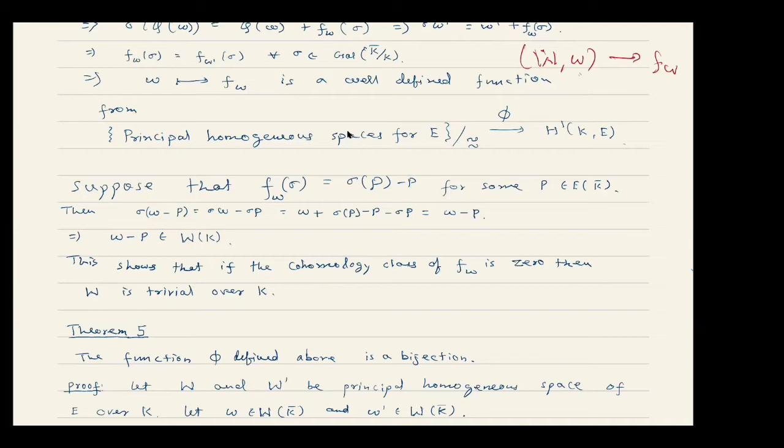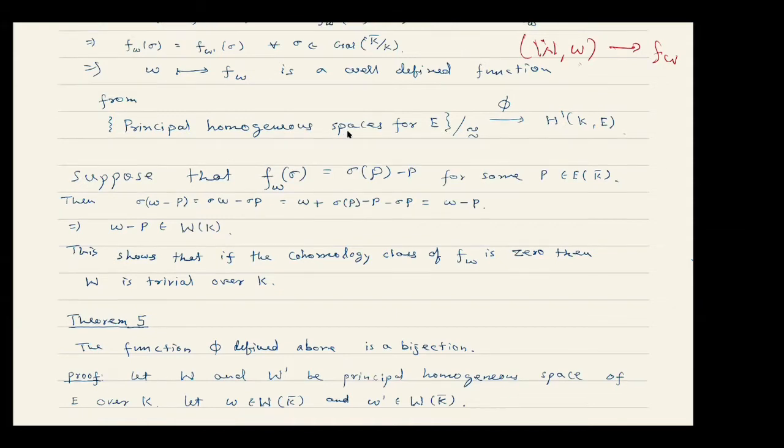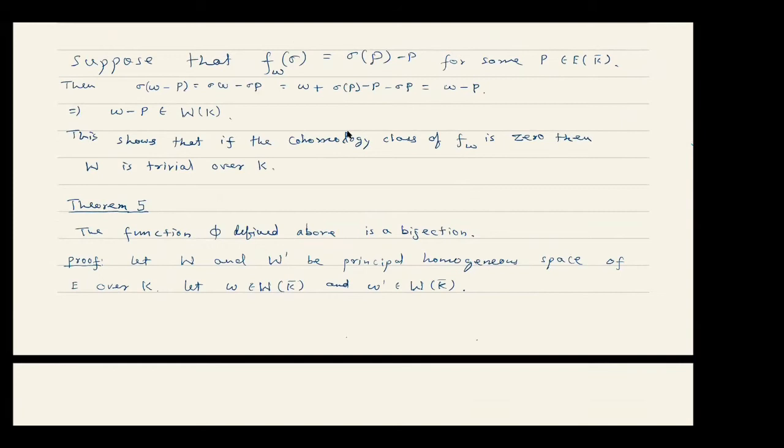Therefore the principal homogeneous space W is actually the trivial class. So although there is no group structure a priori here, at least we see that there is no non-trivial element going to the trivial element. Of course, to show that it's an injection, we have to take any two elements, and if they go to the same thing, then those two principal homogeneous spaces must be isomorphic. That's what we need to show. But at least we have shown that nothing non-trivial goes to the trivial class.